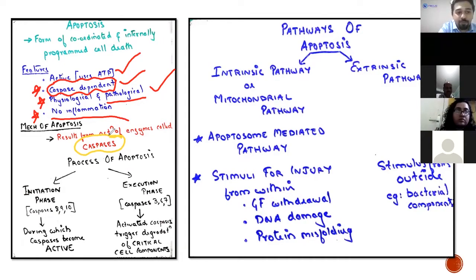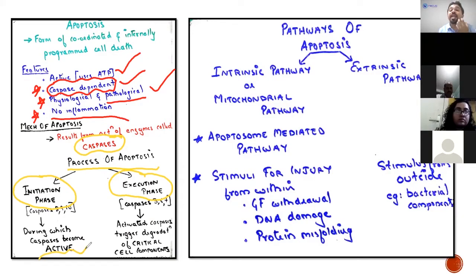The process of apoptosis is divided into two phases. You have an initiation phase and you have an execution phase. What is the initiation phase? It is the process by which the caspases become active.